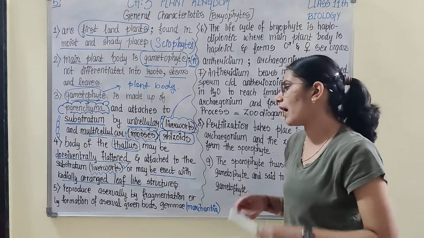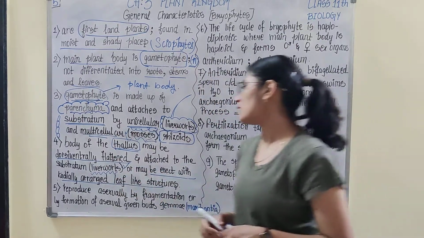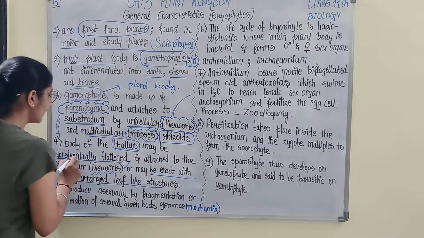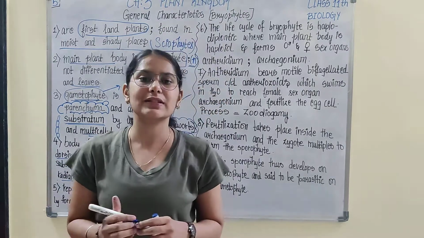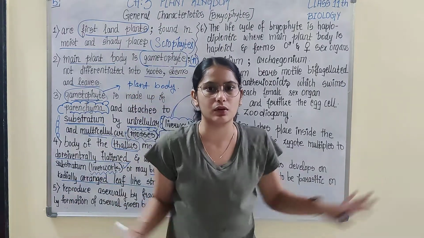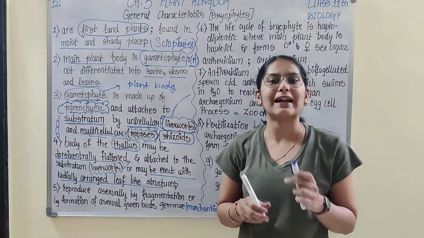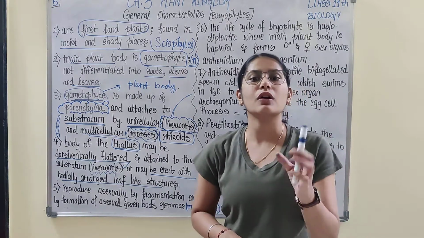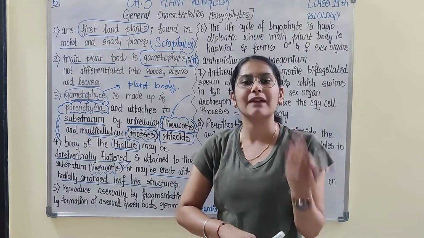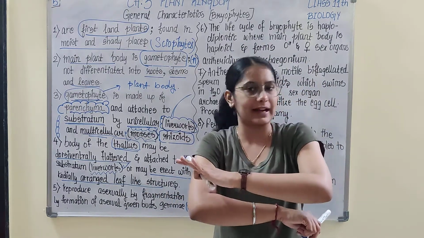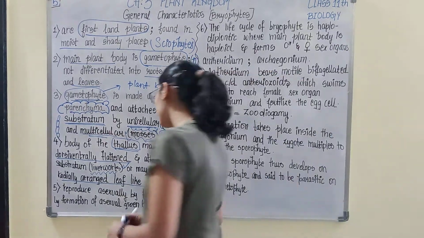Mostly in liverworts you find dorsiventrally flattened bodies, but you can also find mosses attached dorsiventrally flattened, because mosses form a dense carpet on the ground. So the position of attachment of bryophytes on the substratum may be erect or dorsiventrally flattened. Correct?